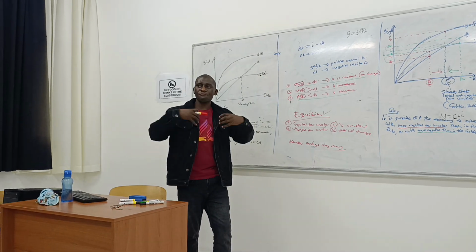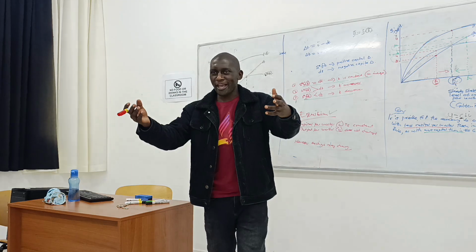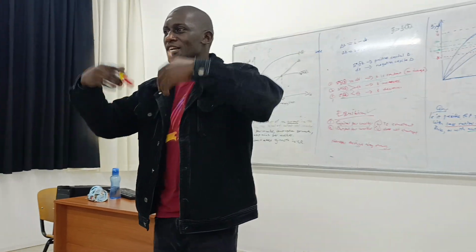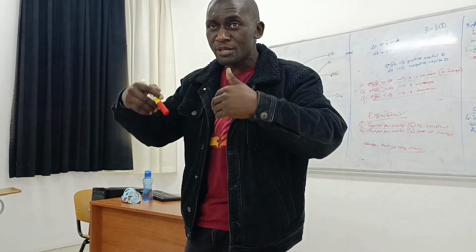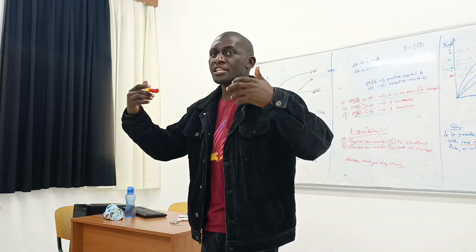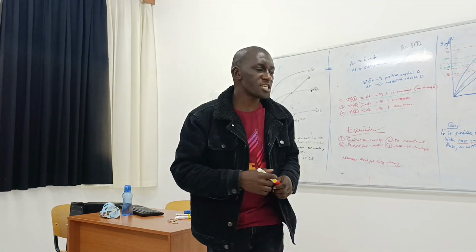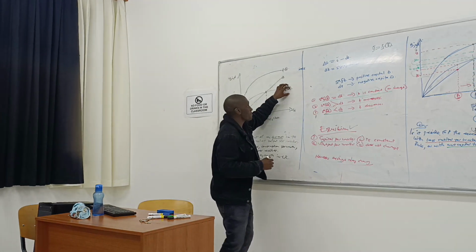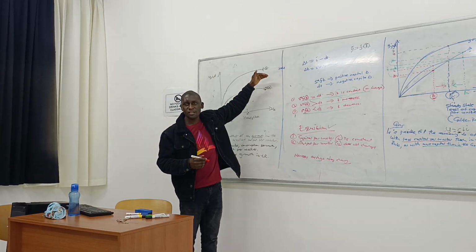So if you save more, you are saving this money because you want to invest. If the savings rate of the economy is more, it means that it invests more. So this is going to cause the investment function to shift up.